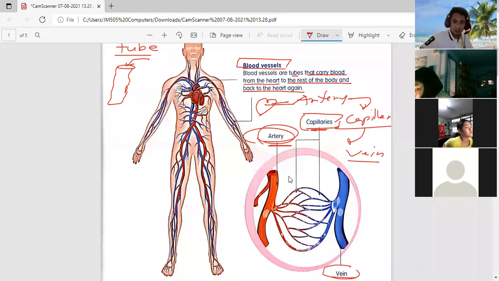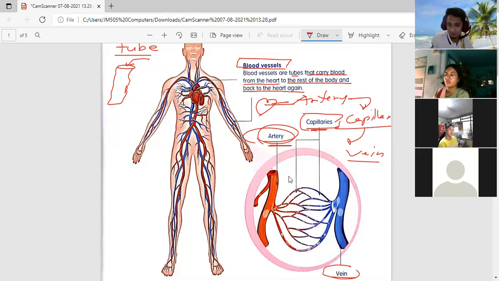Do you understand? That's why it is color blue. The vein is color blue because there is low oxygen remaining. Understand? That's why the blood carries carbon dioxide already. Understand? Yes, teacher. Carries carbon dioxide already. That is why the vein is color blue.